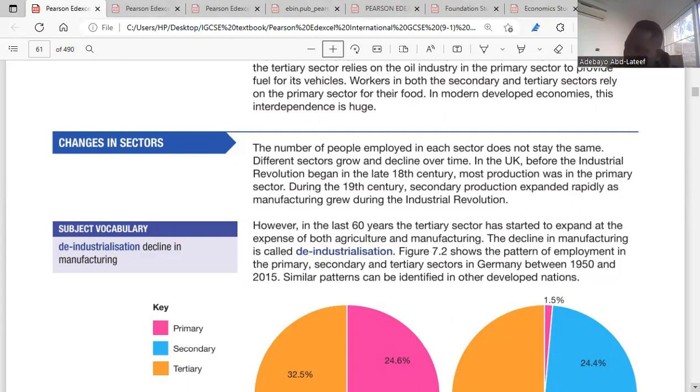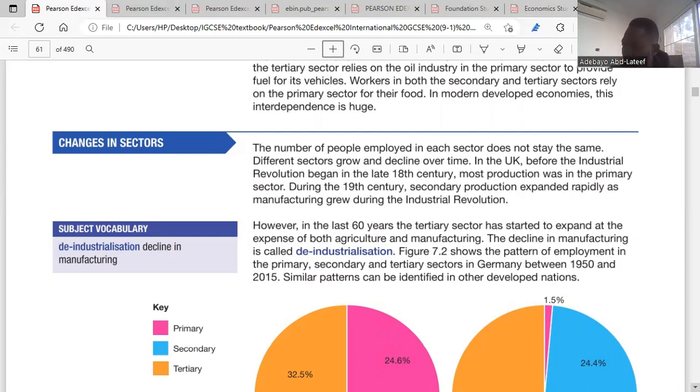So for the secondary sector, the presence of the secondary sector is called industrialization. That means a non-industrialized economy is becoming industrialized because of producing goods. But these days, it has become deindustrialized. Why? Because there's a decline in the manufacturing sector due to advancement in technology. Do you get the point here?